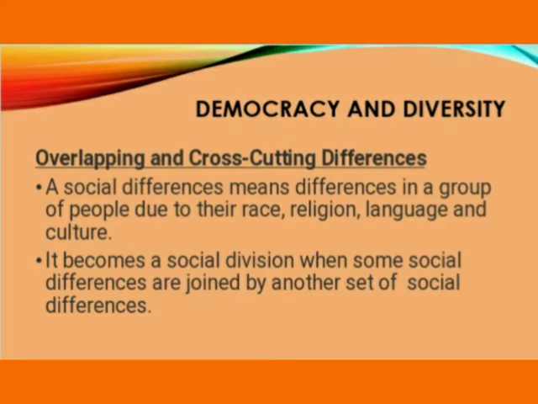Now we will study about the overlapping and cross-cutting differences. Social divisions of one kind or the other exist in most parts of the world. A social difference means the difference in a group of people due to their race, religion, language and culture. It becomes a social division when some social differences are joined by another set of social differences. The difference between the blacks and whites becomes a social division in the US because the blacks tend to be poor, homeless and discriminated against.